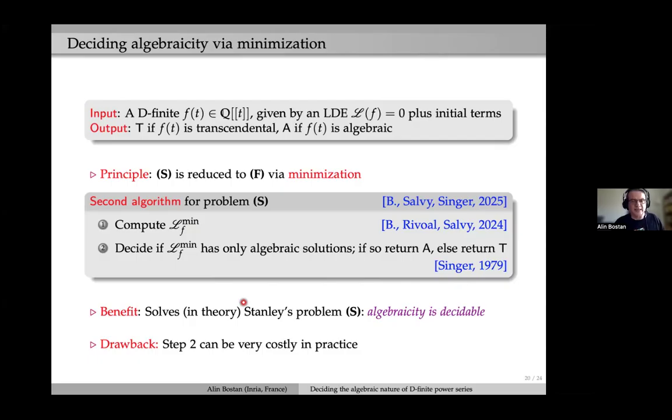So once again, this second algorithm solves in theory Stanley's problem. That's the second proof that algebraicity is decidable, but there is a new drawback, which is that step 2 can be very costly in practice, not because of the computation of LF min, but because in the second step we need to apply Singer's algorithm from 79, which relies on, among other things, factorization, solving Abel's problem, and solving huge polynomial systems.